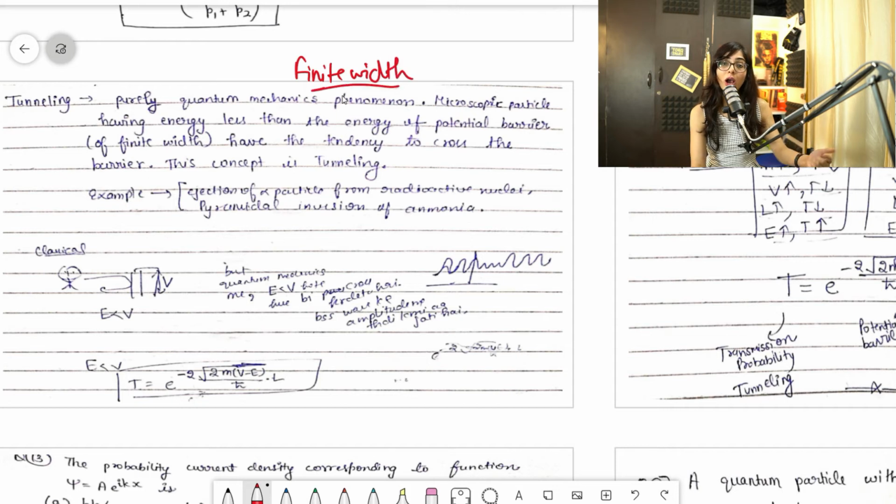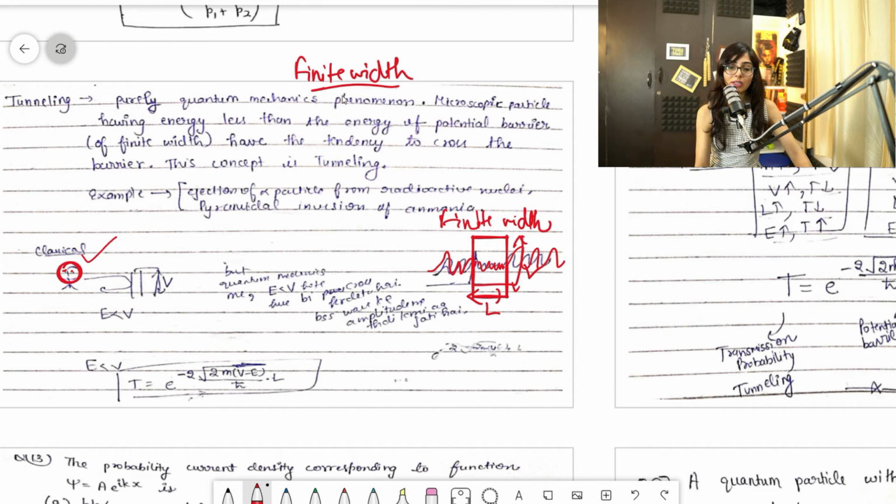Till now we have talked about infinite width. Suppose this is a microscopic particle, and the barrier has some finite width L and height V. The amplitude will drop and then it will increase again. This is for finite width, as I told you initially.